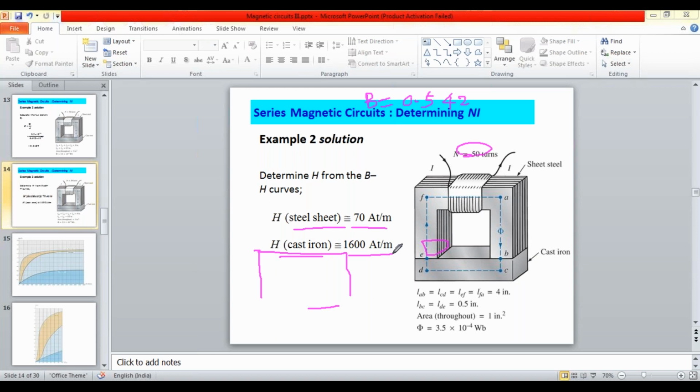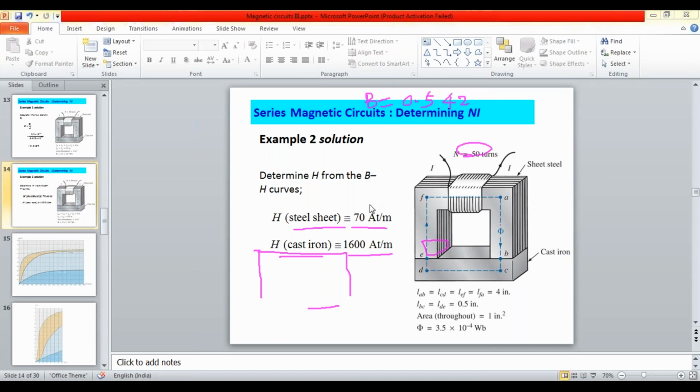Did you understand this step? Okay. The only difference is that as you are having the two materials, we can identify the two values in the graph sheet.